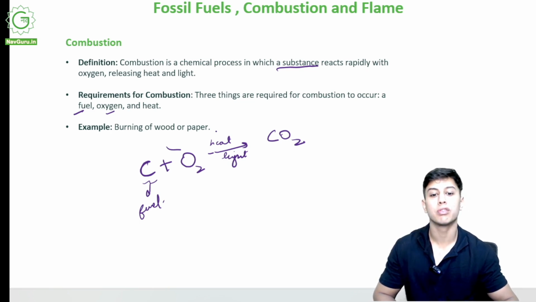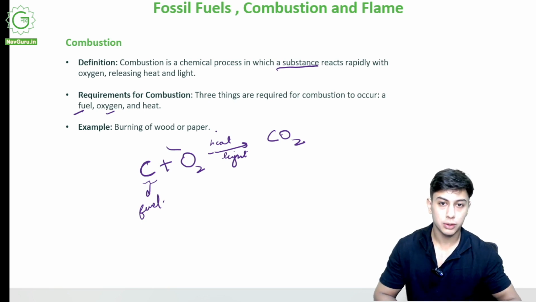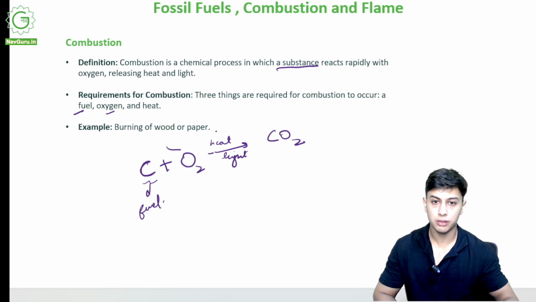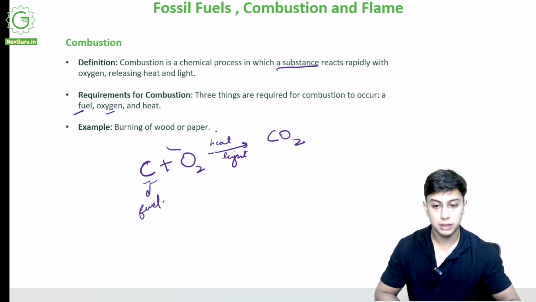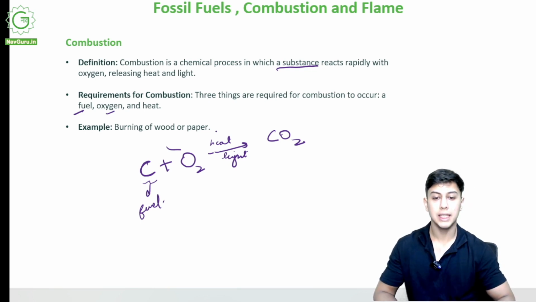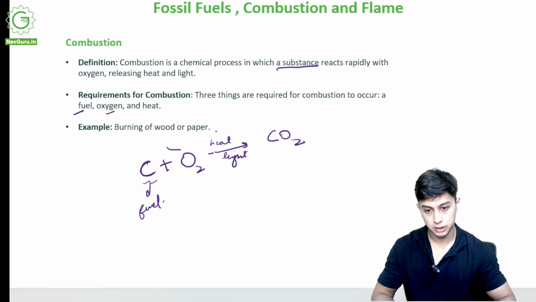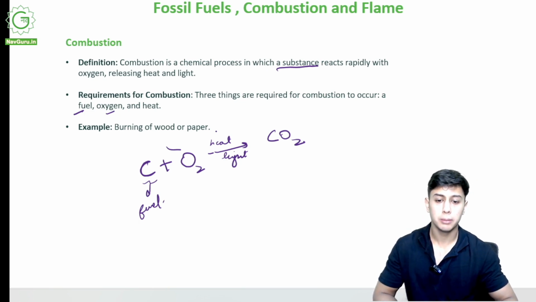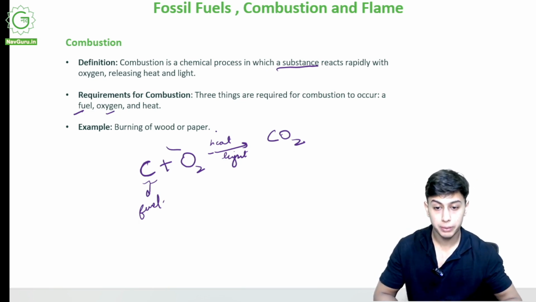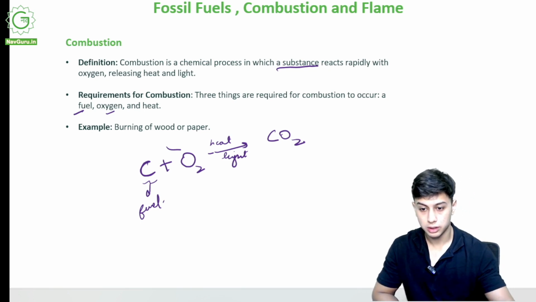There is no heat involved yet. When I put it on fire, a little bit of fire, light will also be emitted more, it will burn. So fuel, oxygen and heat are the requirements for combustion. Example, burning of wood or burning of paper, both are made of carbon, both will give CO2 when they are burnt. They both will give heat and light. So that was it.